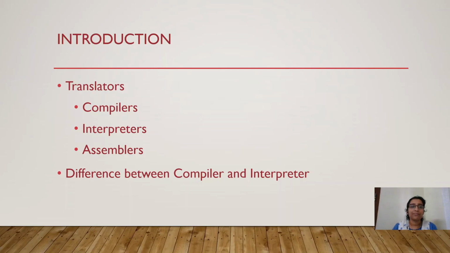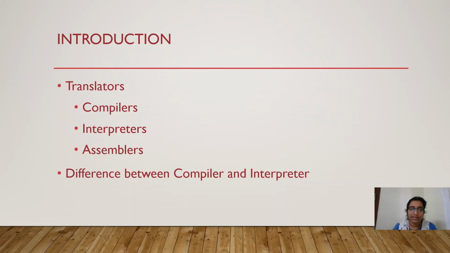For example, the first type of translator here is the compiler. Whatever high level language we are writing, it will be converted into machine language. Machine can directly understand only the machine language. So high level language programs, whatever we are writing, this compiler will convert into machine language.